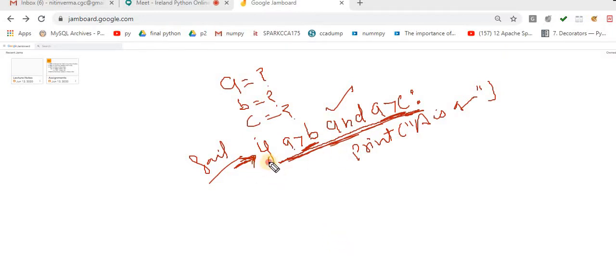Now people make a mistake over here. They generally write if B greater than A and B greater than C. It will work fine, but this is not a proper logic. This is not an efficient logic. Why is it not an efficient logic?